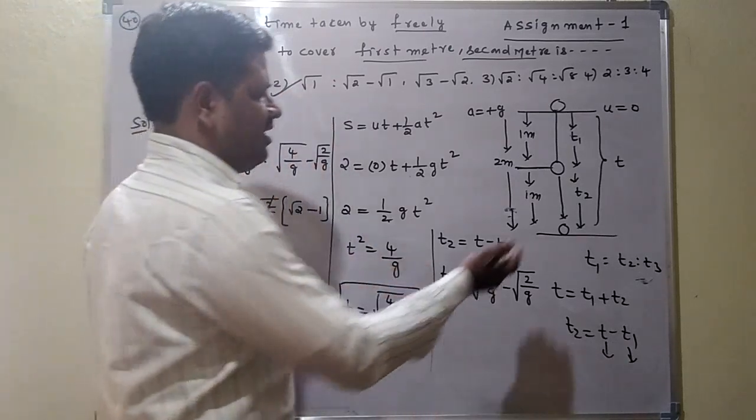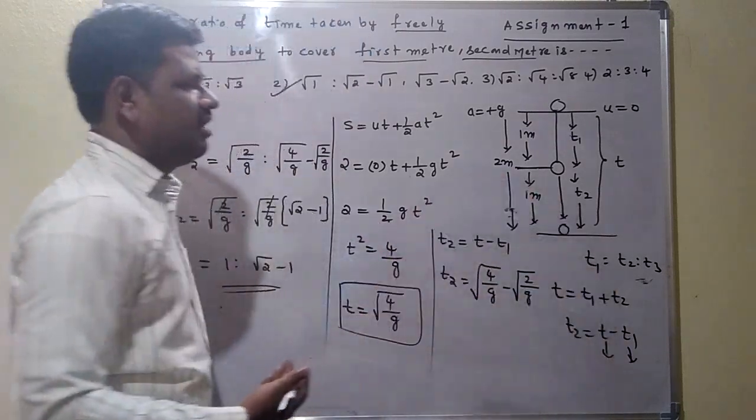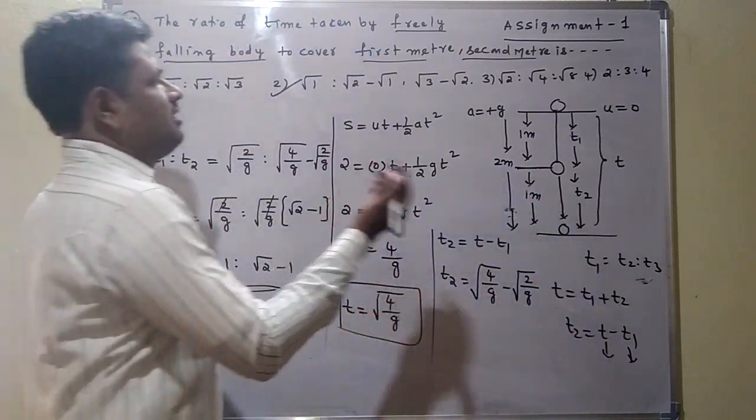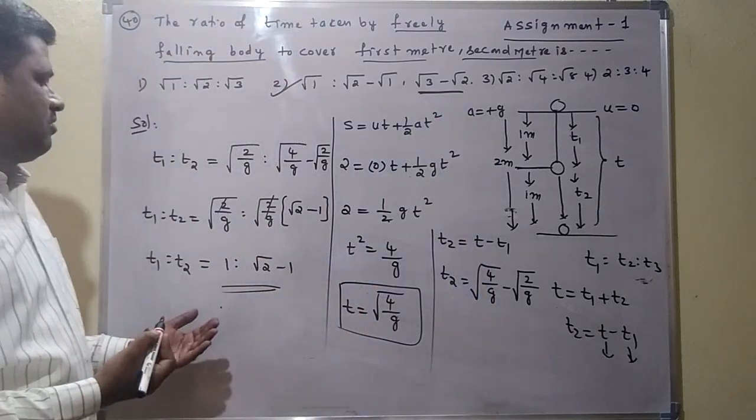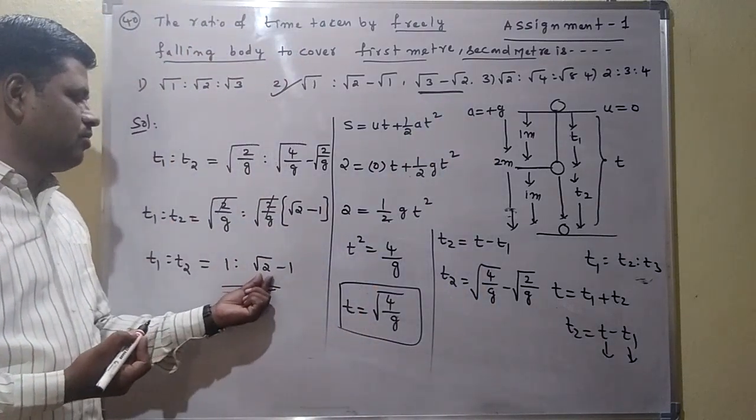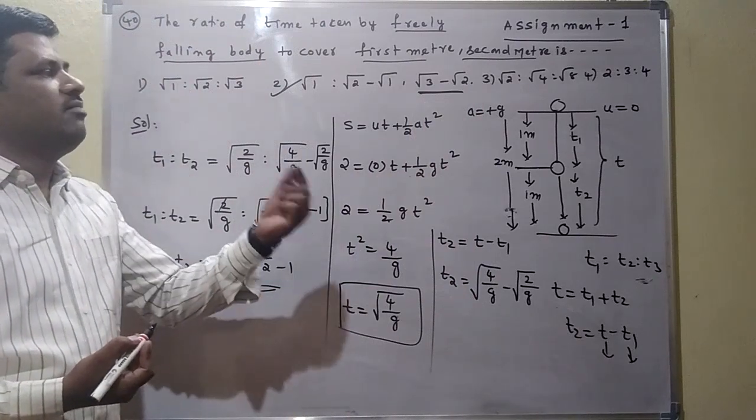Suppose we can find the t3. Here the next 1 meter it can travel in the t3 time. That t3 value we can get as root 3 minus root 2. So t1 is to t2 is to t3 value we can get as 1 is to root 2 minus 1, root 3 minus root 2.